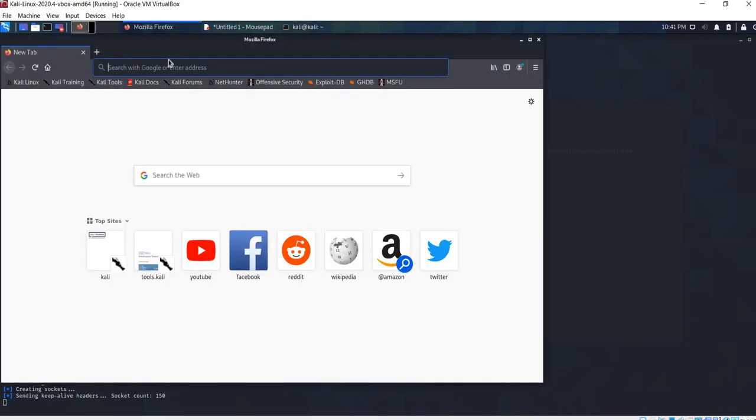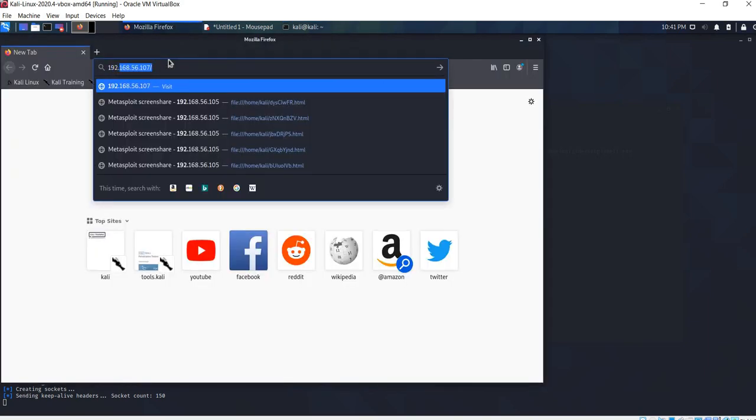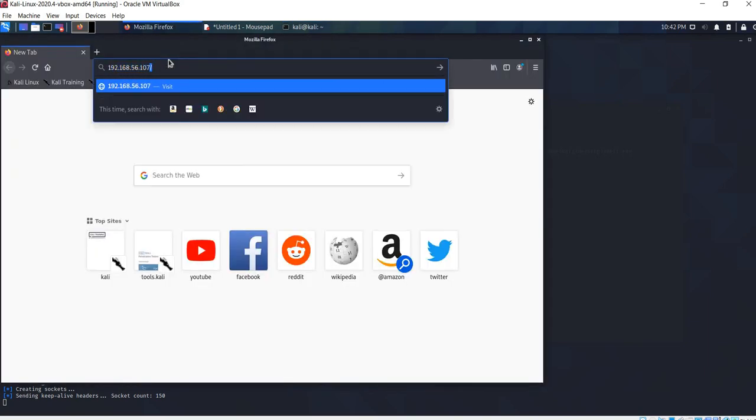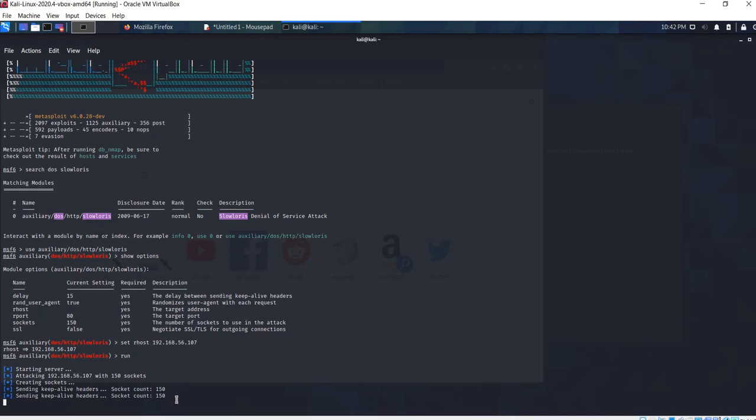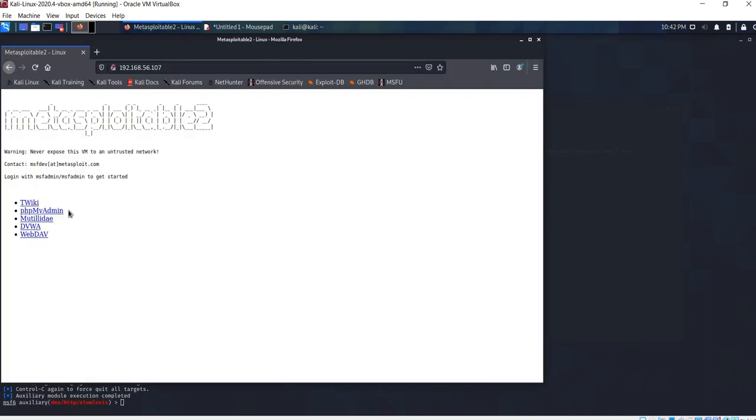So to verify that, we'll just try to load the Metasploitable Linux web page from here, the Firefox browser. As you can see, the page just keeps on loading, but it doesn't appear as the DoS attack is in progress. So now I'll stop the DoS attack and the page suddenly appears. So in this way I could perform the DoS attack remotely from a Kali Linux.